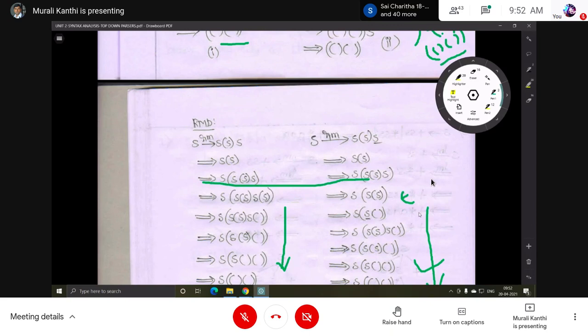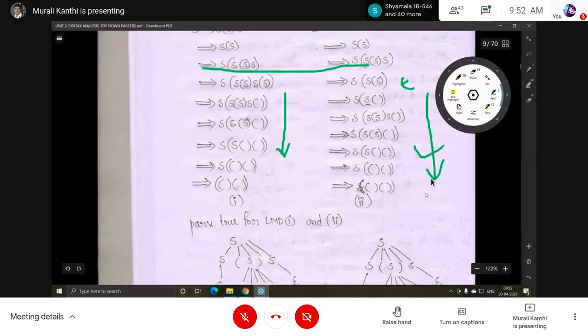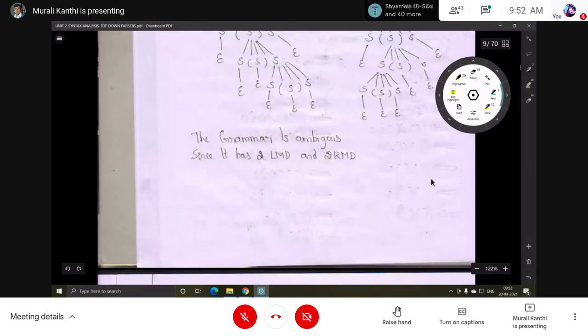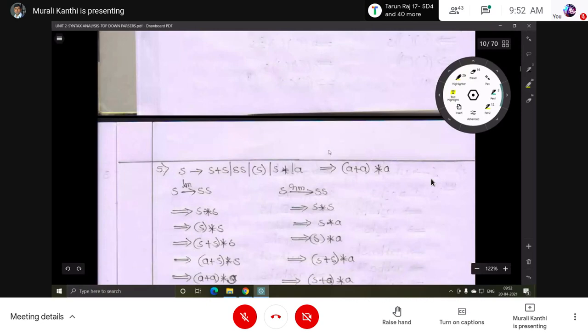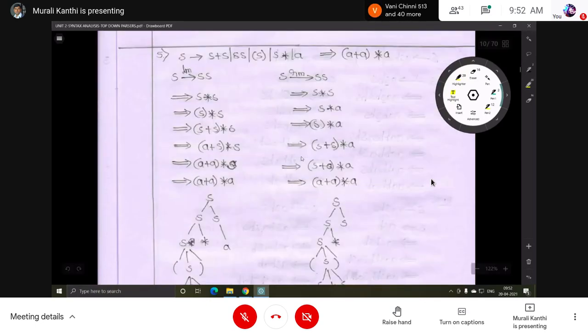Okay, so now this grammar is giving two alternatives. With the two alternatives also, we are deriving the input string. So that's why this grammar is an ambiguous grammar. Ambiguity is there in that grammar. Okay, that is the conclusion for this. The next, this is another example. So another example.